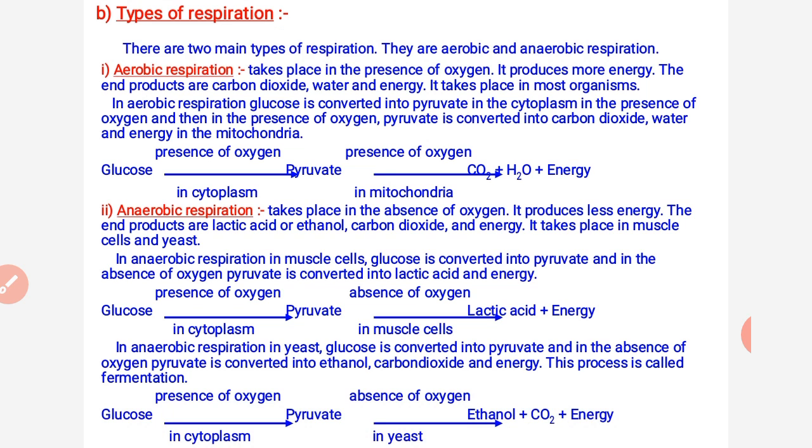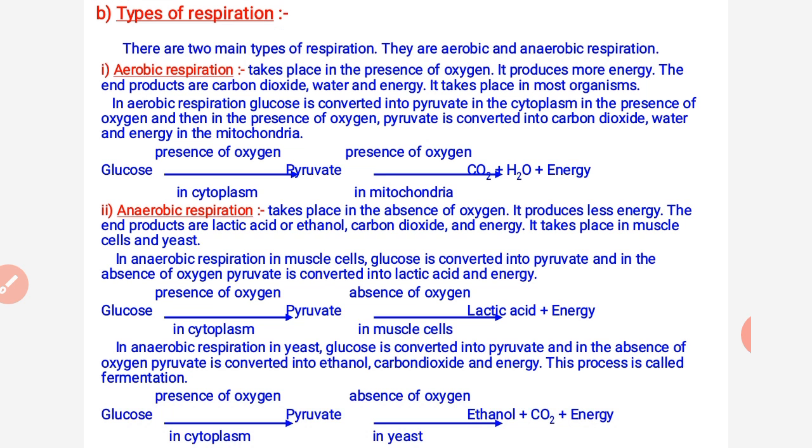Remember that for the formation of pyruvate from the glucose, oxygen is not required. Whether it is present, it can form. If it is not present, it can form. So the presence of oxygen is not compulsory for the formation of the pyruvate molecule. Now,